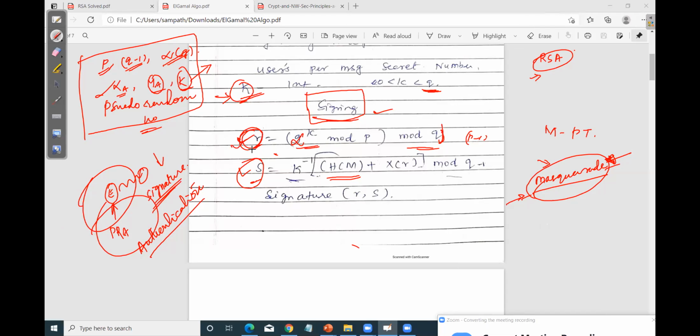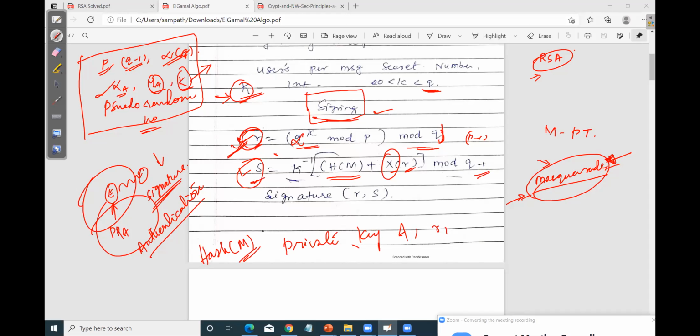The second component is S, which is k inverse times the hash of m, where H stands for hash and m is the message or plain text, plus xa, the private key of a, times R, the signature component we generated here, all mod q minus 1.